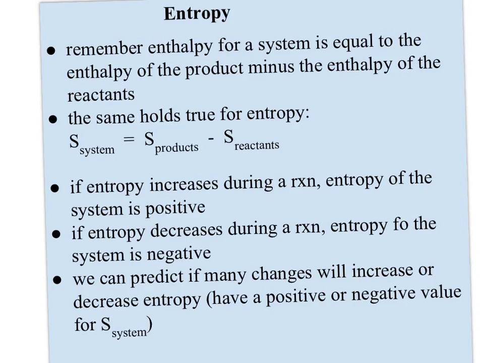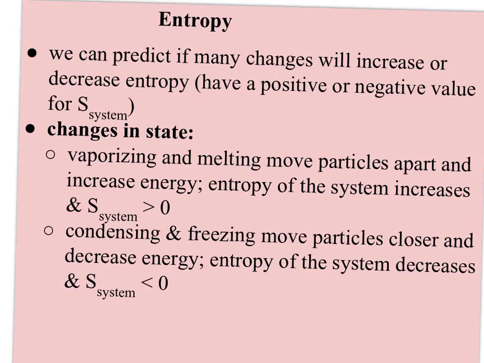If the entropy of the system decreases during a reaction, then the entropy for the system is going to be a negative value. And again, we can predict if changes will increase or decrease the entropy if we just think about what's happening to the particles and if the freedom of movement and possible combinations will be increasing or decreasing during that process. So let's look at a few of these.